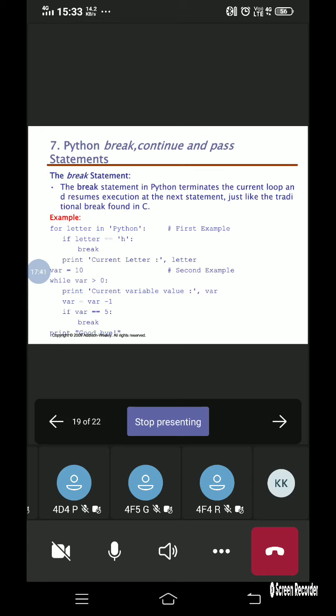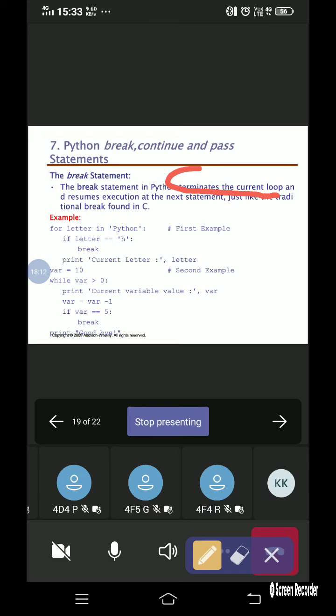The name itself suggests it. So what does the break statement mean? As the name suggests, the break statement in Python is going to terminate the loop itself. There should be someone to terminate the current loop. So who is going to do that in the Python programming language? It's the break statement. The break statement in Python is used to terminate the loop.